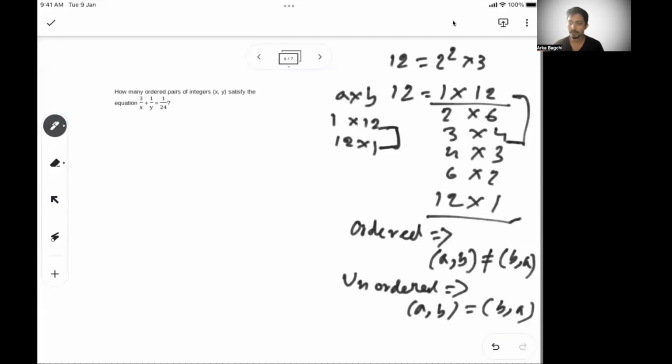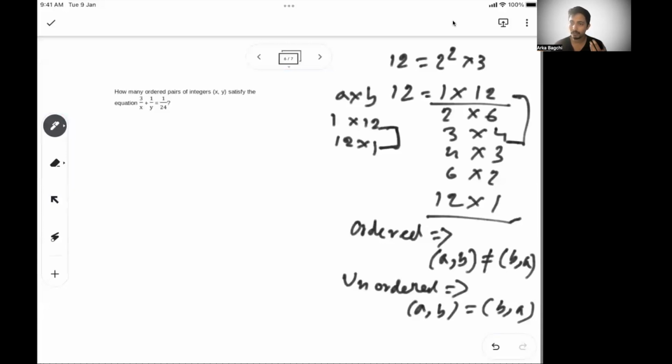So for unordered pairs, your solutions are fewer because the order does not matter. In an ordered pair, the same set of values can be taken by A in one scenario and by B in the other. So with two sets of values, you get two solutions in an ordered pair because the order matters. When it comes to an unordered pair, you don't focus on the order, you just take the values as a solution.